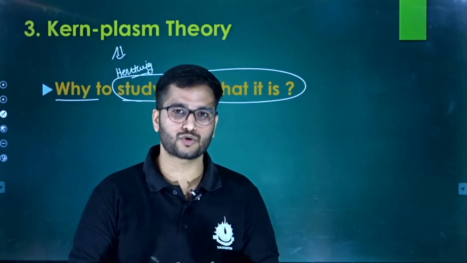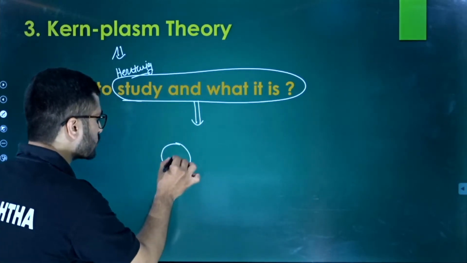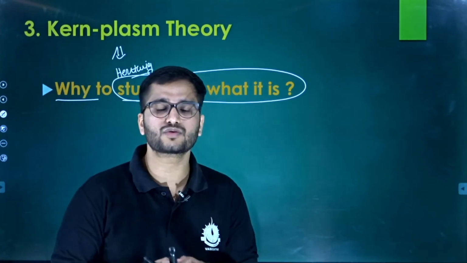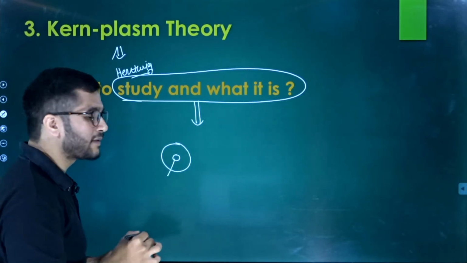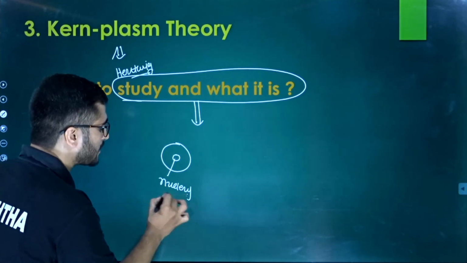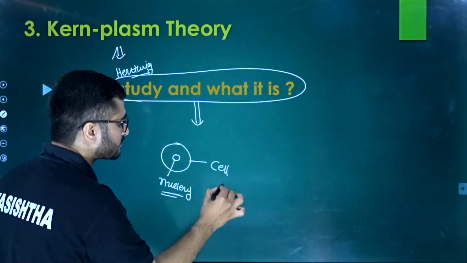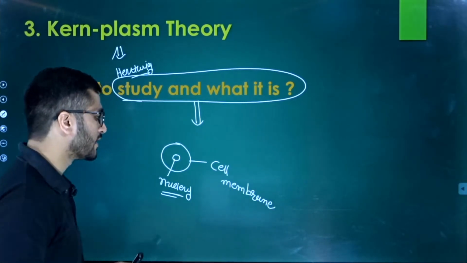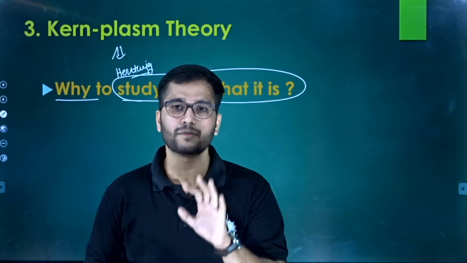What do you mean by the cytoplasmic ratio, or cytoplasmic nuclear ratio? In a common structure, we have two things. We have a cell, and the cell is basically composed of a nucleus and a cell membrane. So we have a cell membrane as well as a nucleus. Now the nucleus is the governor of the cell. Who said this? Hammerling.